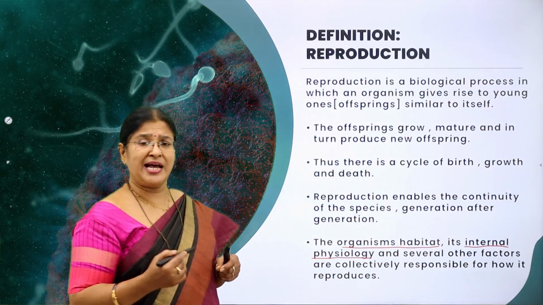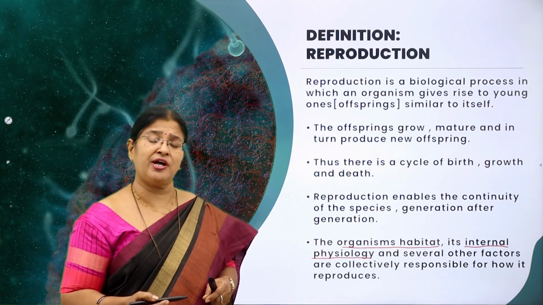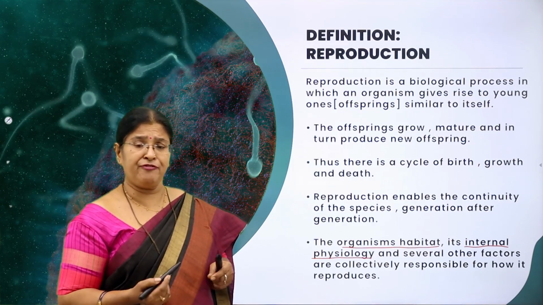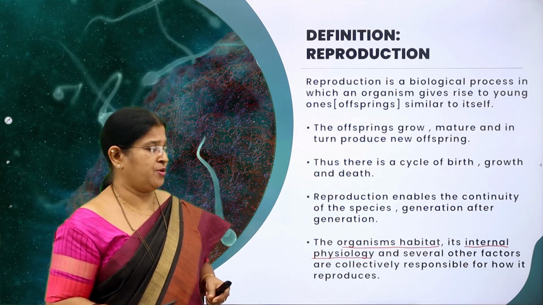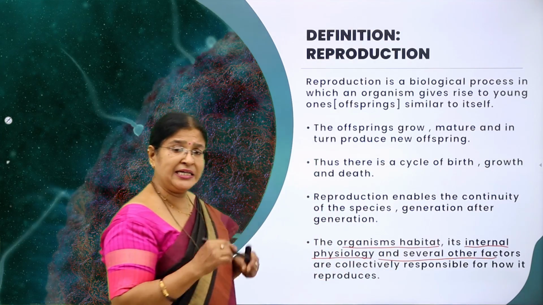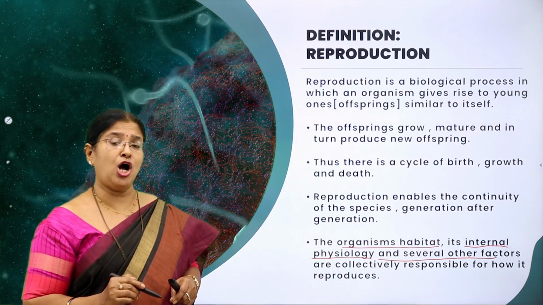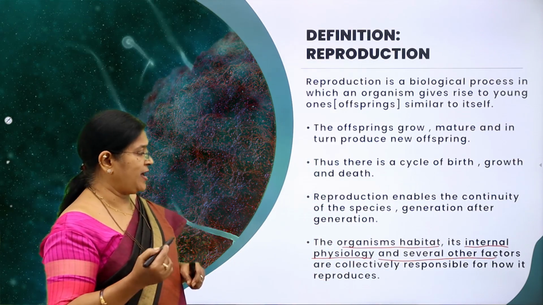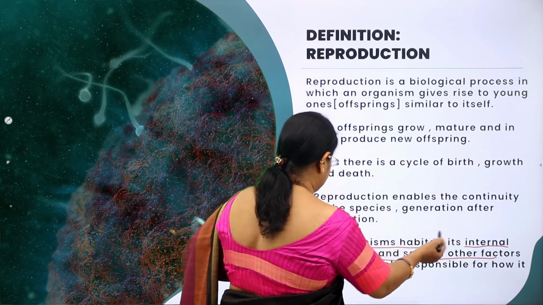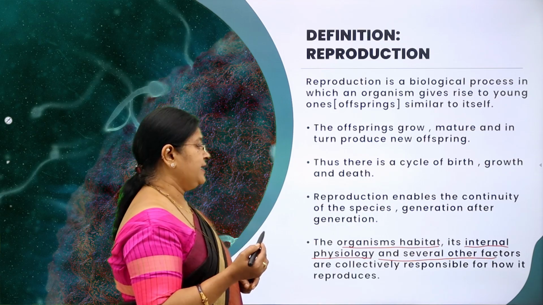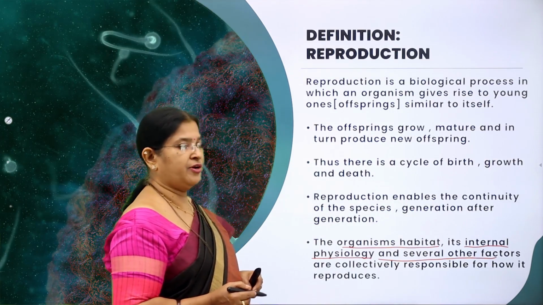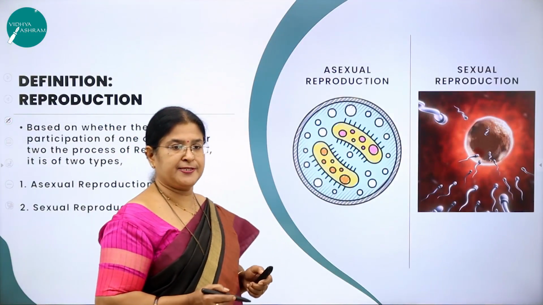So when we come across animals, the reproductive organs should have developed properly to carry on the process of reproduction. If not, it will not carry on the process. And several other factors which are collectively responsible for how it reproduces. So once again, I mean to say that the organism's habitat, its internal physiology and several other factors are collectively responsible for how it reproduces.